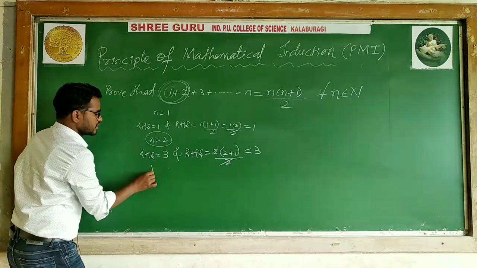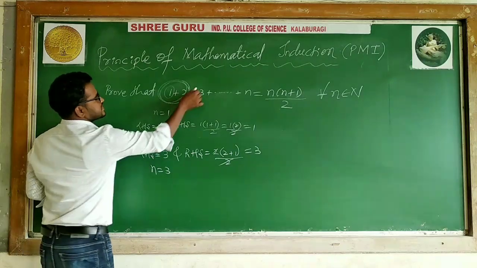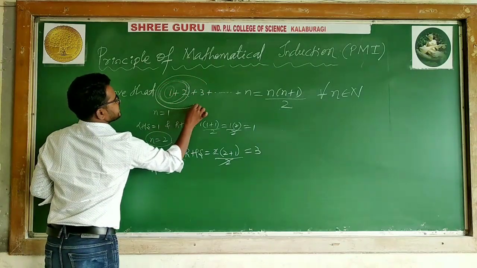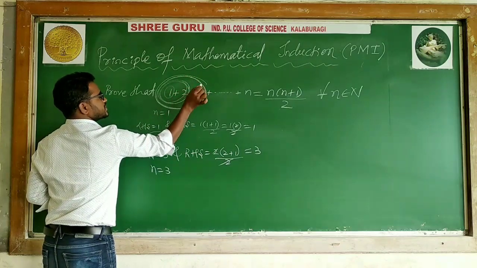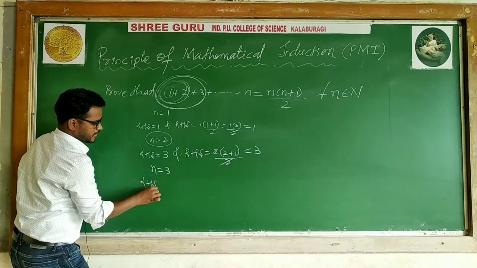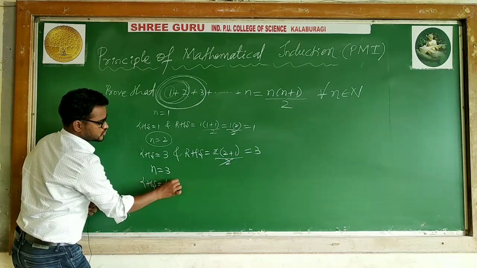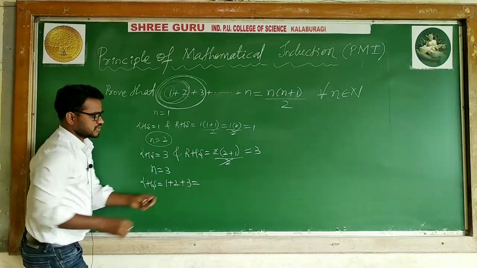Yes, I will go for n is equal to 3. When n is equal to 3, the sum of how many terms? 3 terms. The sum of the 3 terms is 1 plus 2 plus 3. LHS is equal to 1 plus 2 plus 3. What happened? 1 plus 2 is 3, 3 plus 3 is 6.